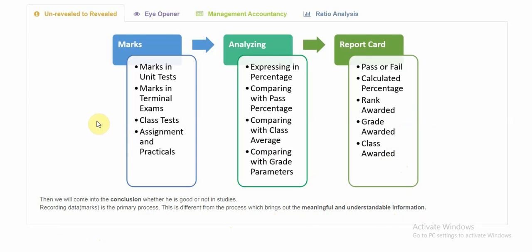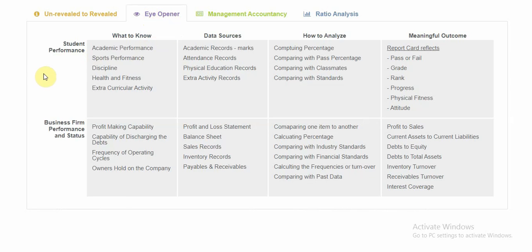Okay, now we will try to compare this incident, that is this story, with that of a business firm or a company to understand ratio analysis better. When we look at a kid, just imagine, what are the different types of information that we will want to know about that kid? We will want to know about the academic performance of that kid, how he does in his sports, then about his discipline, health, fitness and extracurricular activities. This is not an exclusive list, just some of the important things that I have listed down.